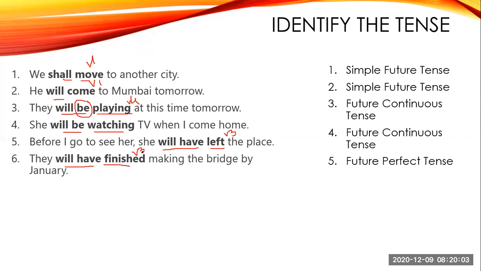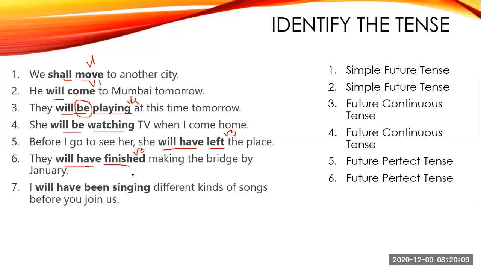Next, I will have been singing different kinds of song before you join us. So will have been plus V-ing. So V-ing is continuous tense, but here you have been. So this is your perfect continuous tense. Future continuous tense.